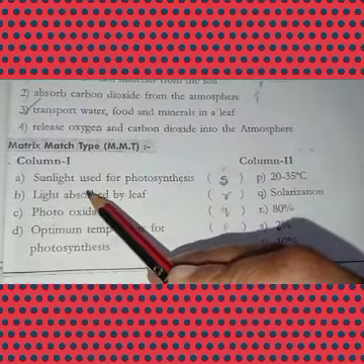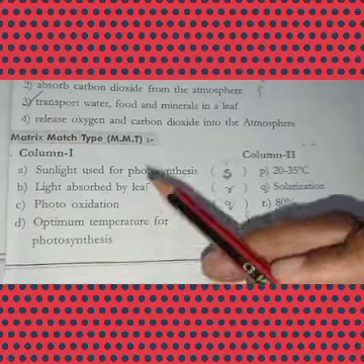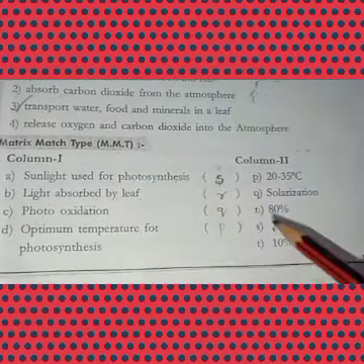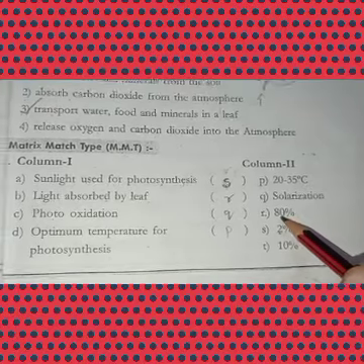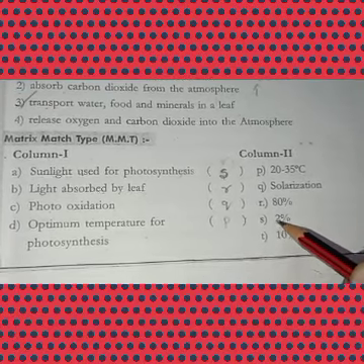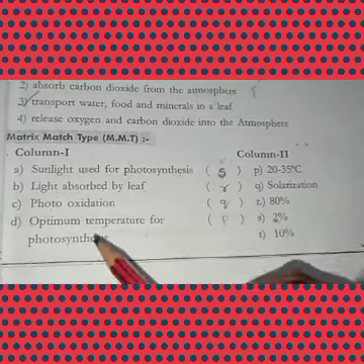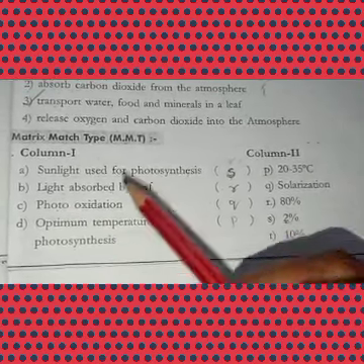Okay, light absorbed by the leaf. Leaves will first absorb the light. How much percent? 80% they will absorb of the sunlight, but only 2% will be used for photosynthesis. Okay, children. And next, photooxidation.